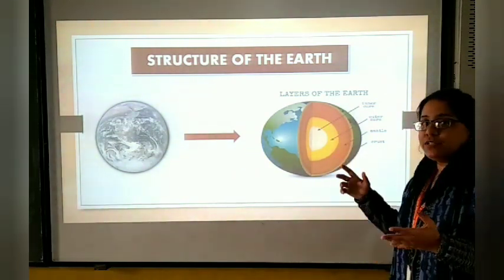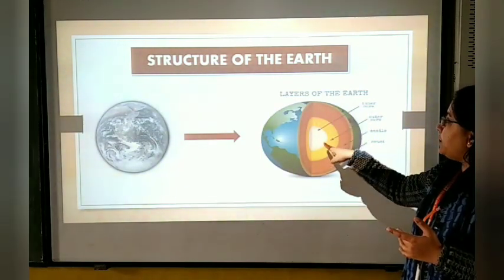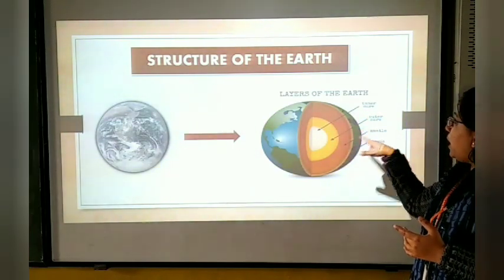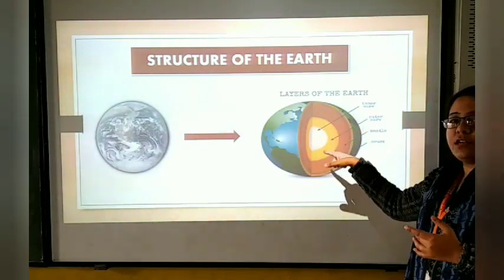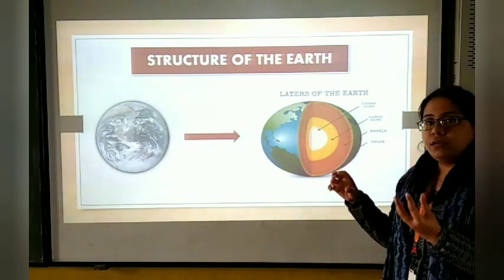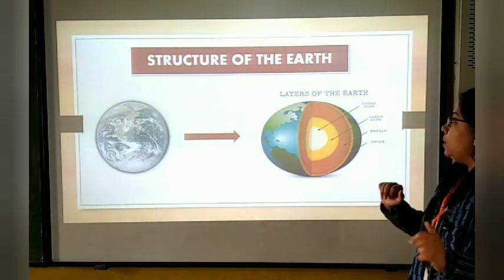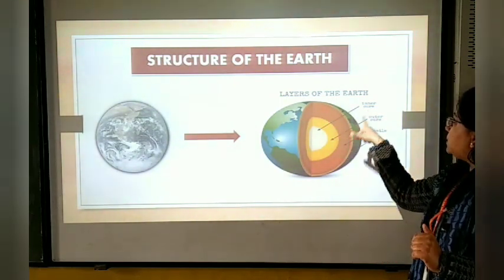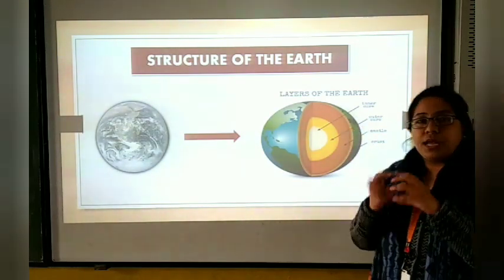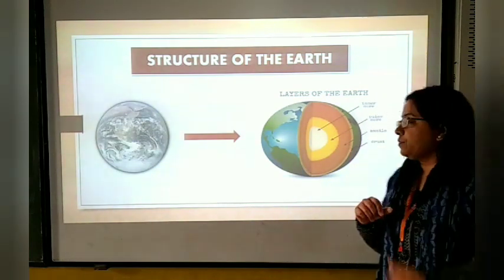What are the things which we are learning here? The layers of the Earth consist of the inner core and the outer core. Both the inner core and outer core, see here, are made up of nickel and ferrous. Nickel and iron are a kind of hard metal which store the metallic bodies inside the Earth. So these are two of the parts, the inner core and the outer core. They are compared to the yellowish yolk part of an egg.